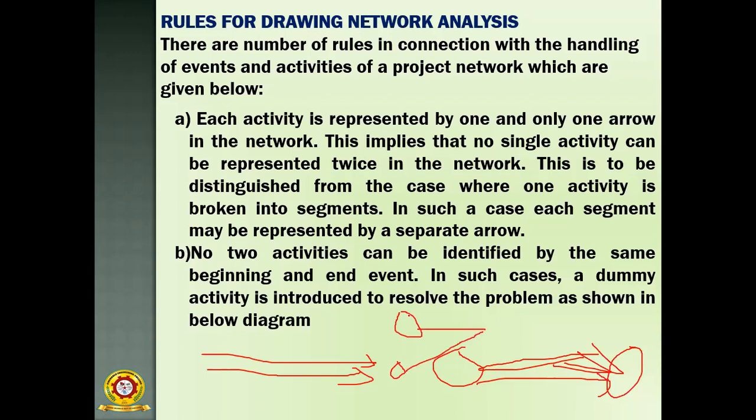That means one activity is broken into two, so you divide it like this, and then connect with a single one. If both are completed, then the following activity starts. You have to represent it in this way, but you don't use the other type. This is a very important thing.